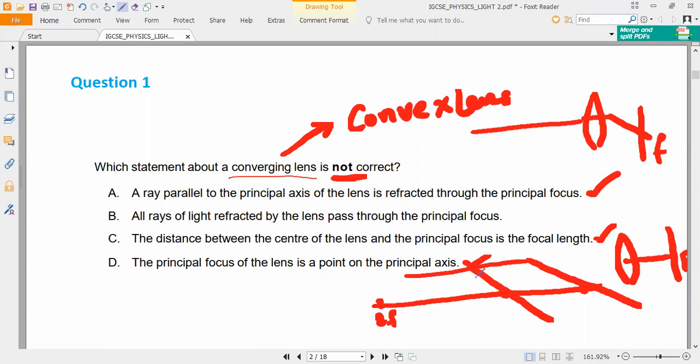Any other rays, we have a lot of rays, correct? They will go in different directions. So here all the light rays are not going through the principal focus. That is why option B is wrong. Do you understand, everybody?